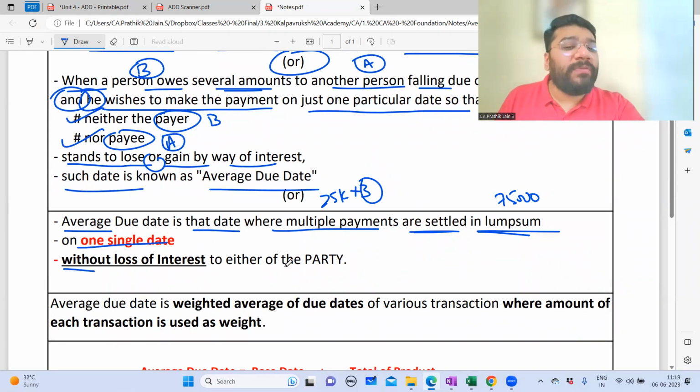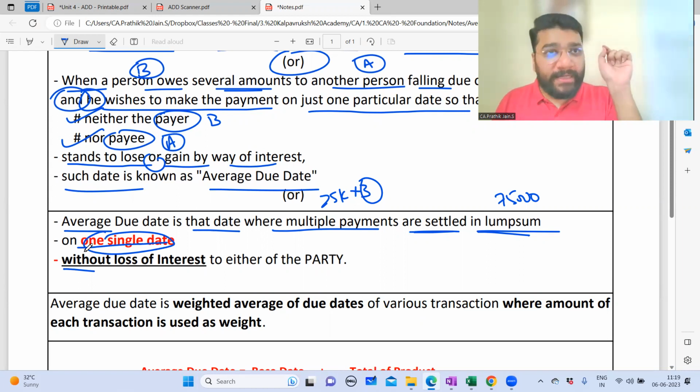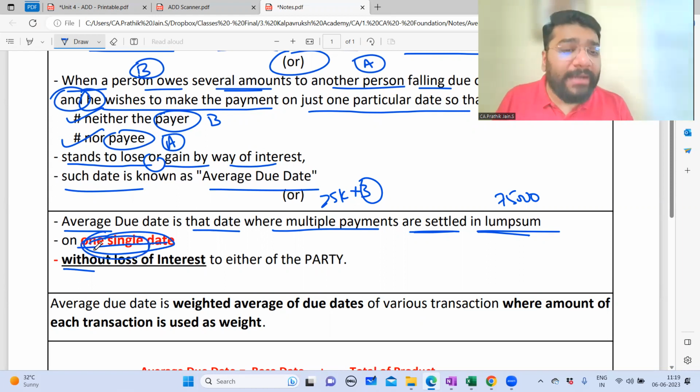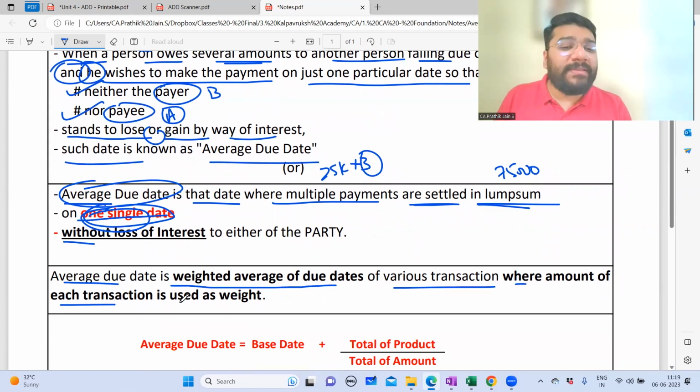without losing interest of either party, which means on that single date when you make the payment, neither A should gain anything nor B should gain anything. Neither A should lose any interest nor B should lose any interest. So the date when you make the payment is called the average due date. So average due date is the weighted average due date of the various transactions, with the amount of each transaction used as a weight.